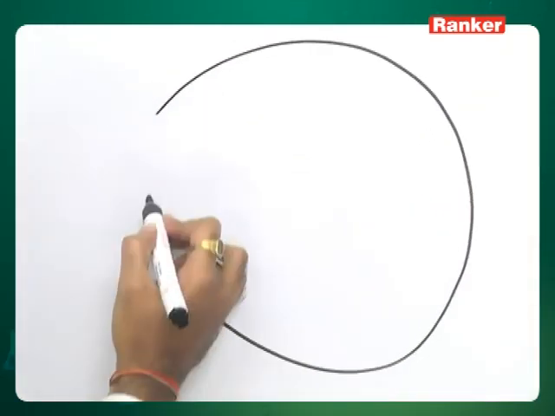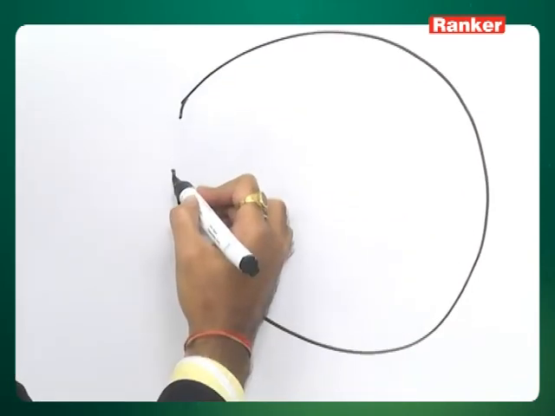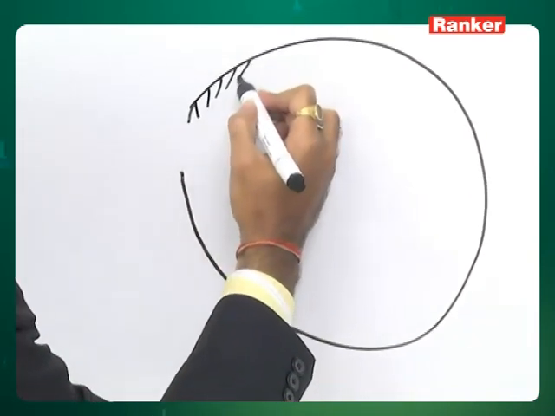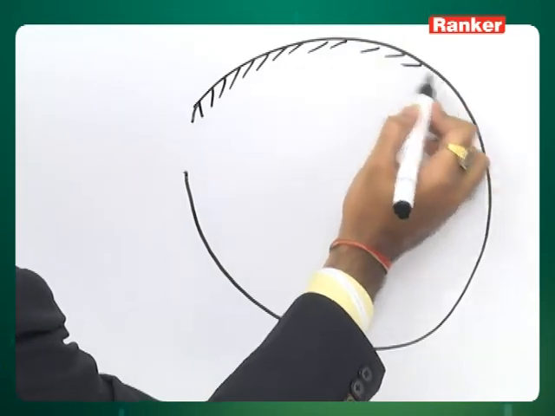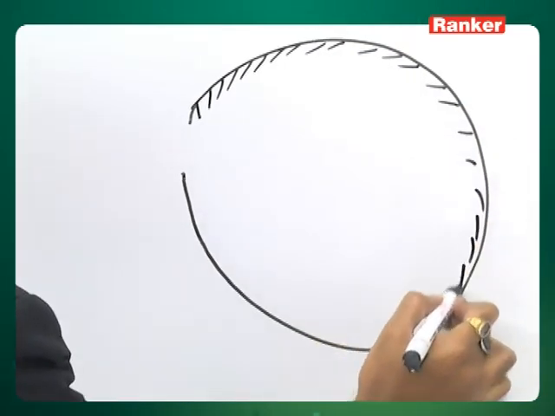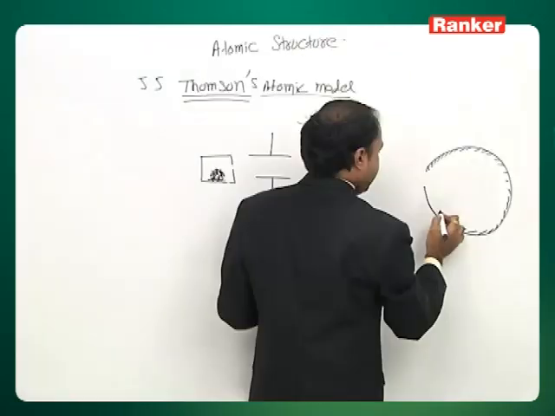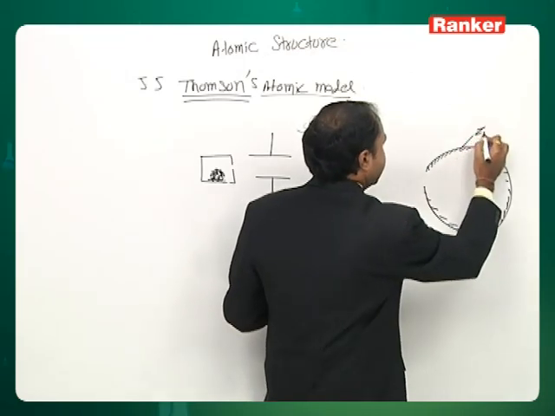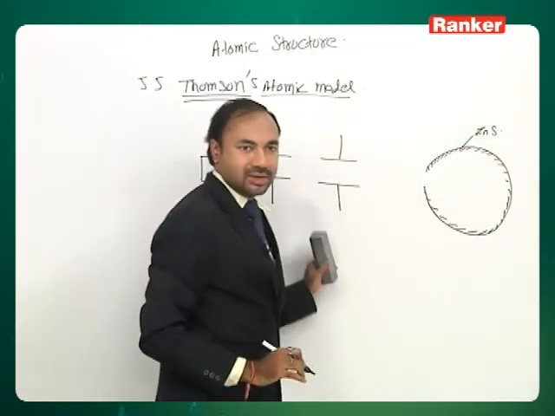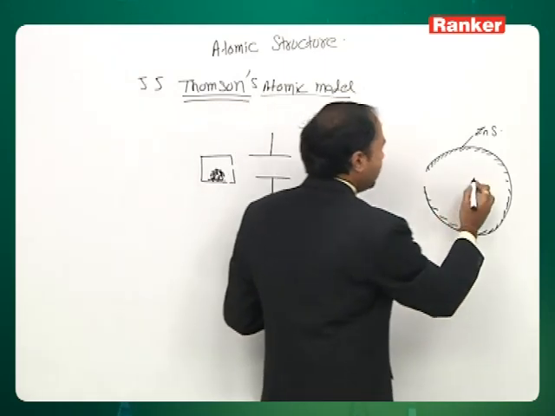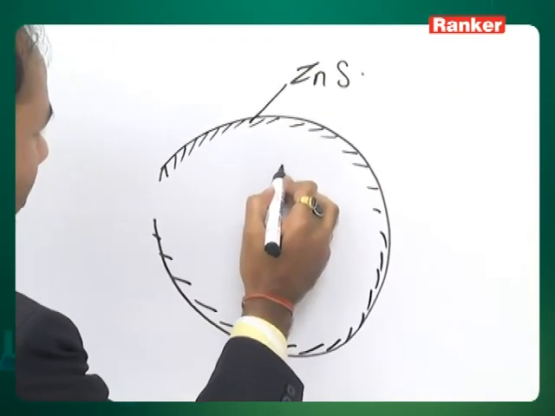Here he took a disc, and the inner side of the disc was coated with zinc sulfide, ZnS. Here he took a very thin gold foil.